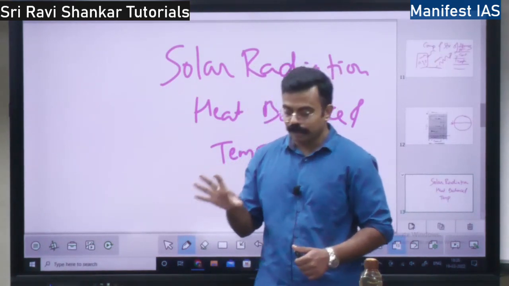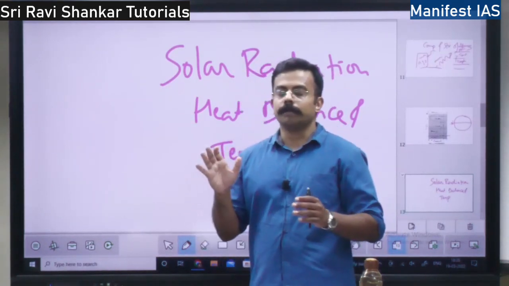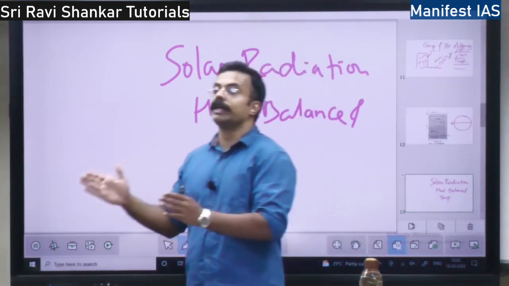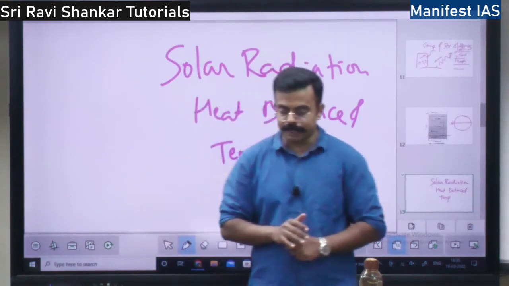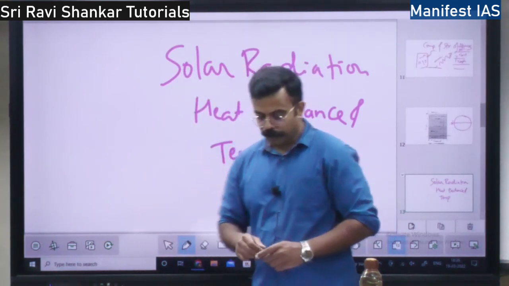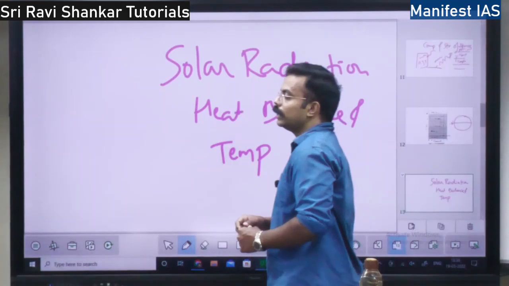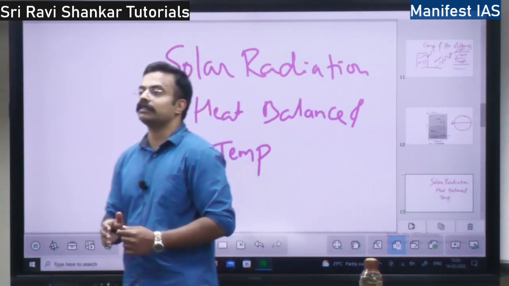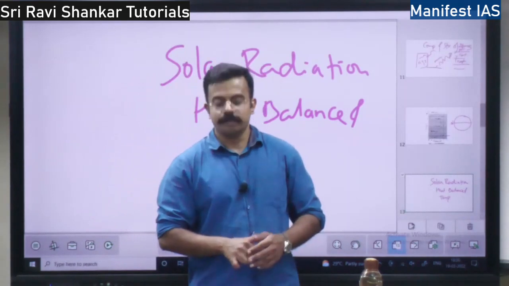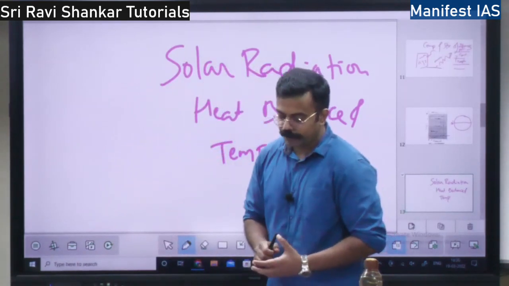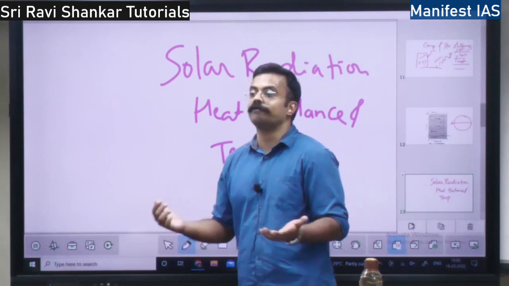This balance will make sure that earth doesn't become too cold or too warm. Proper temperature will be maintained. Is there the same temperature on the surface of the earth? No, right? There are various places with various temperatures. Different places are heated differently.